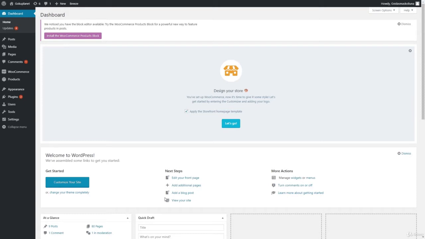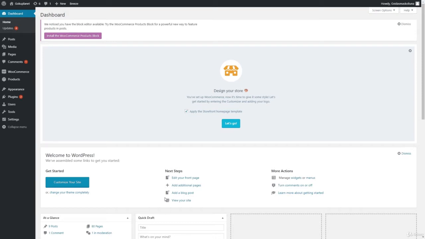The whole installation process, we did it when we were creating our application, so we didn't need to install WordPress and we didn't need to install WooCommerce as well. This part was taken care of by Cloudways. So with just a few clicks, we managed to install WordPress and WooCommerce at once.